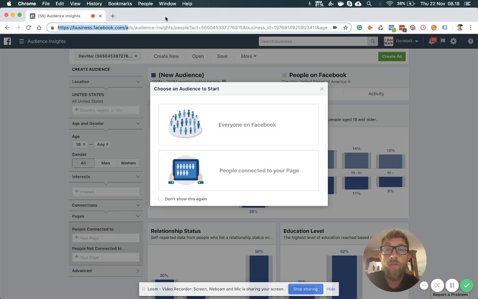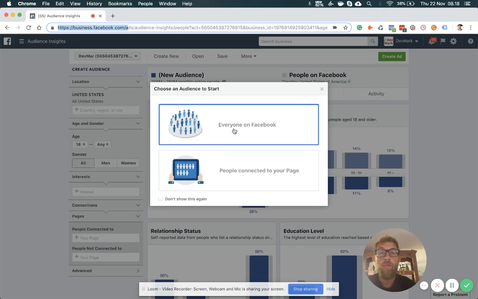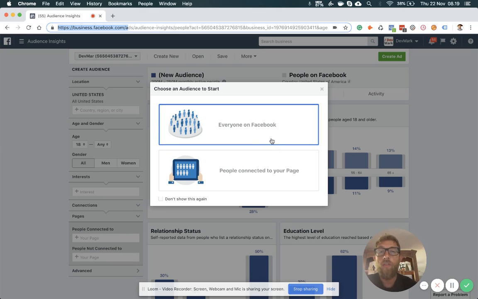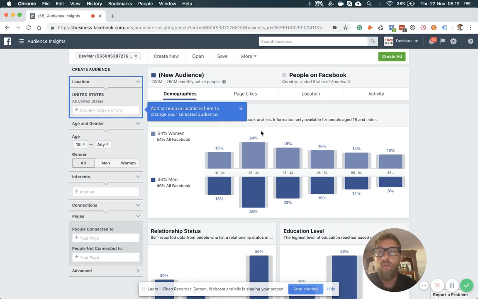The moment you open the page, you're going to see that you can create an audience for everyone on Facebook or for people connected to your page, right? So if you have, let's say, a page that has 10,000, 15,000 likes, it's awesome that you can start from here and you can segment and niche and so on. But if you want to start from scratch, everyone on Facebook is the right place, right? So you have a lot of options here.